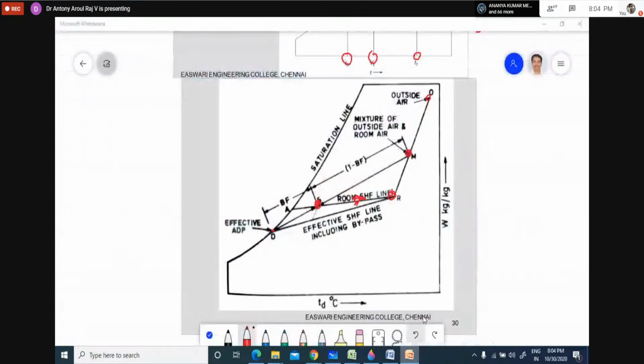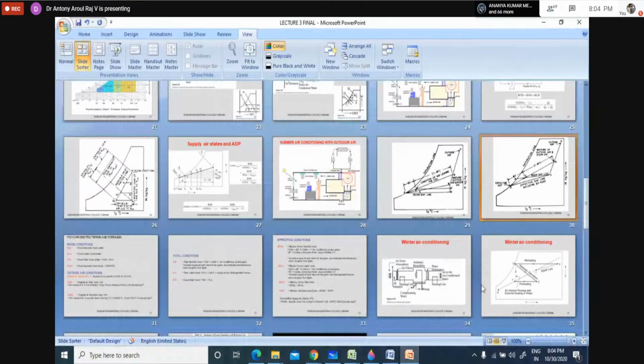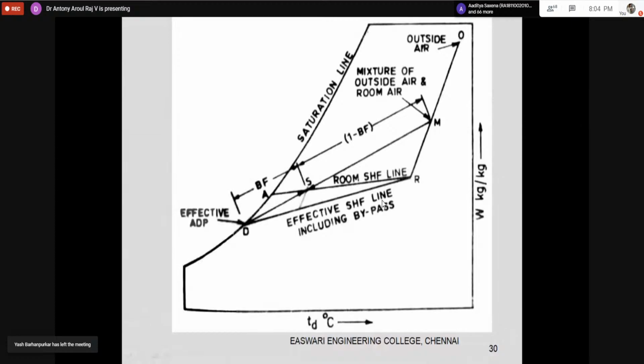Now, in a summer air conditioning system, how do we calculate the cooling load? It is very simple. If I take the room sensible heat factor line, inside the room you will have sensible and latent heat.